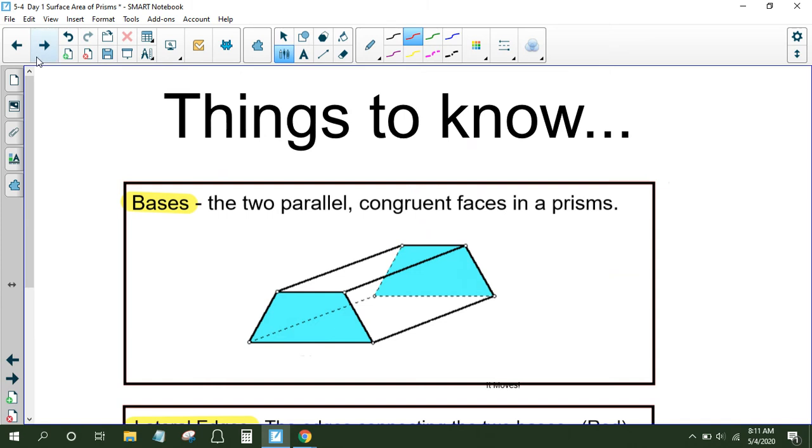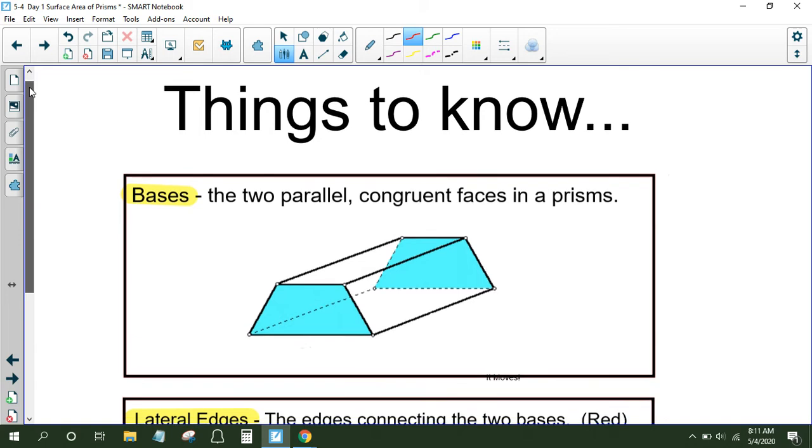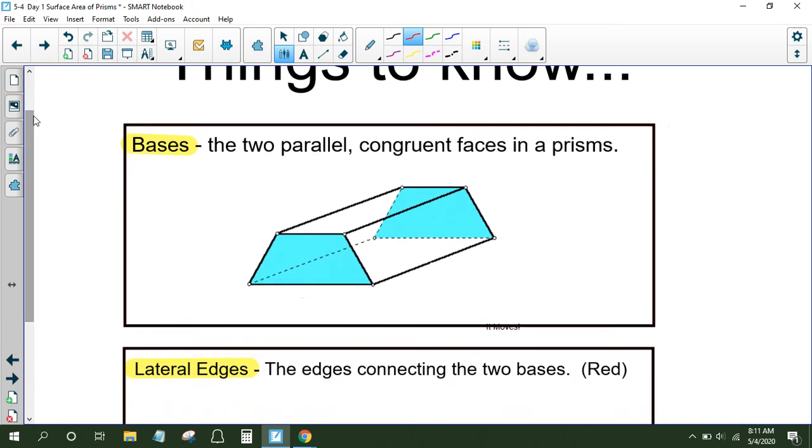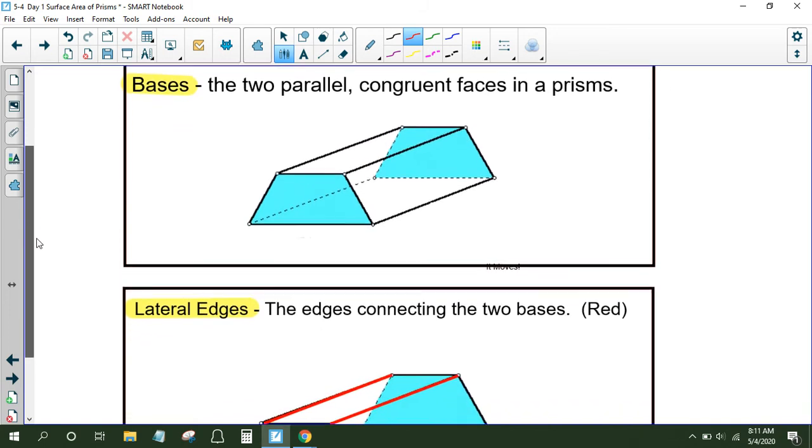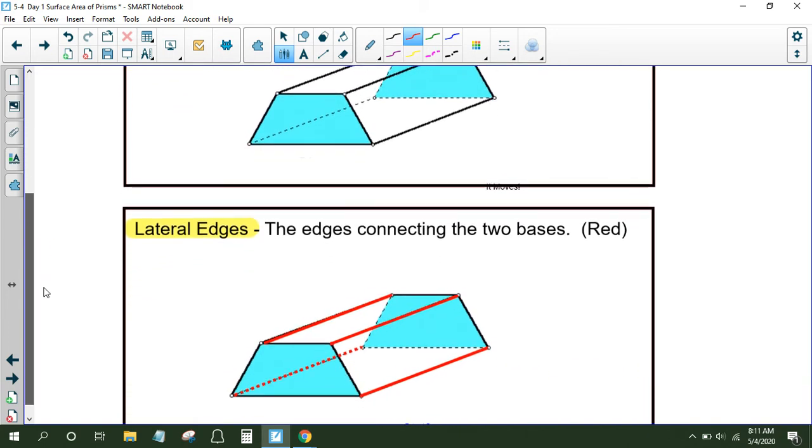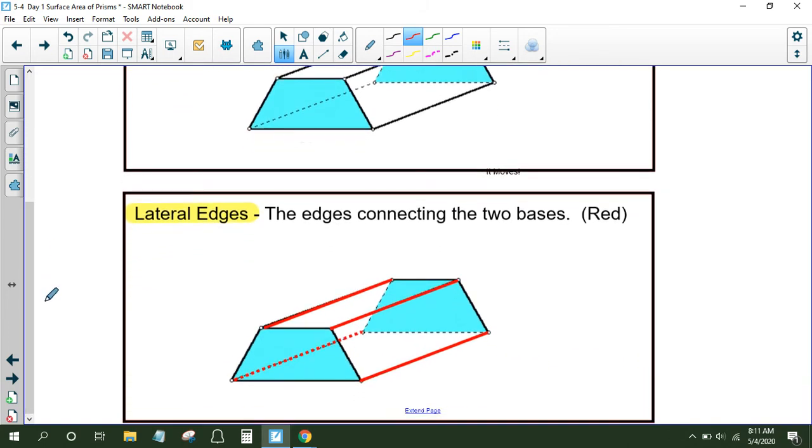So let's keep going. There are some things that we need to make sure that we know about prisms, and that is first that they have bases. Bases are the two parallel congruent faces in a prism. We also have what's called the lateral edges. And these are the edges that connect the two bases. And those are the red lines here.